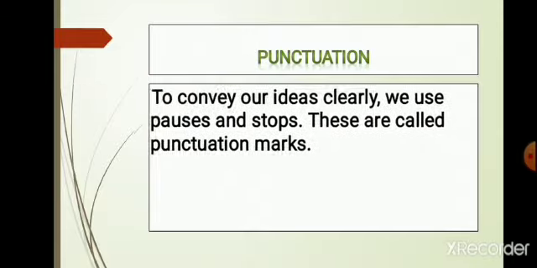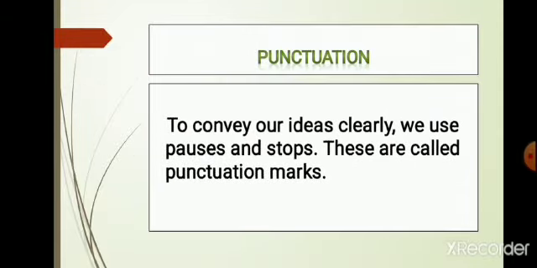Now we are moving towards the second topic of the day, that is punctuations. What are punctuations? To convey our ideas clearly, we use pauses and stops. These are called punctuation marks. When we write a sentence, with which letter do we start it?